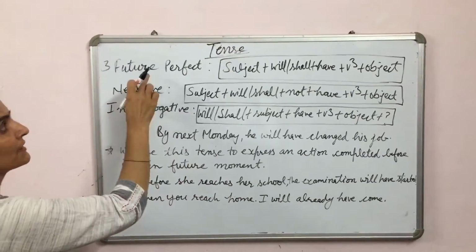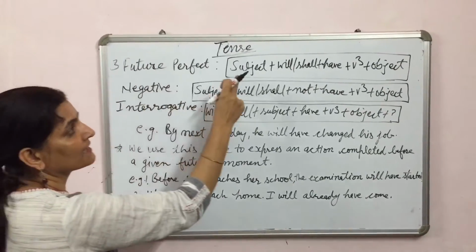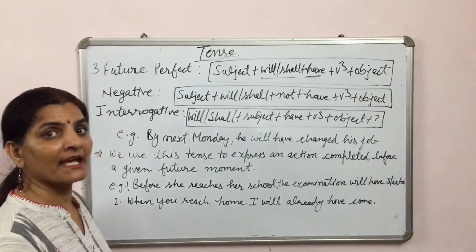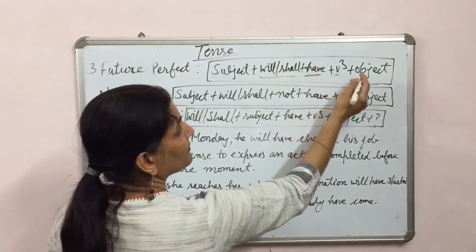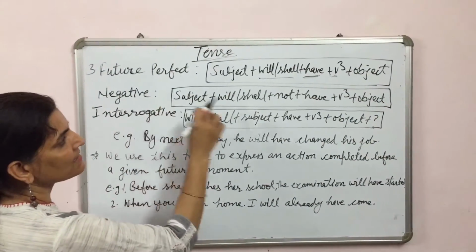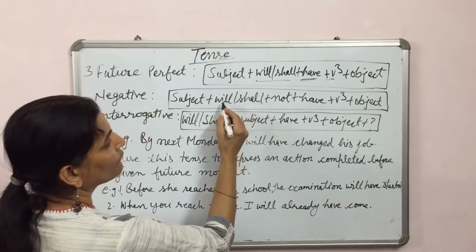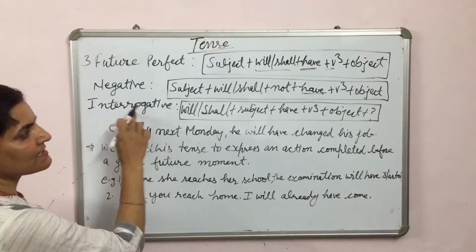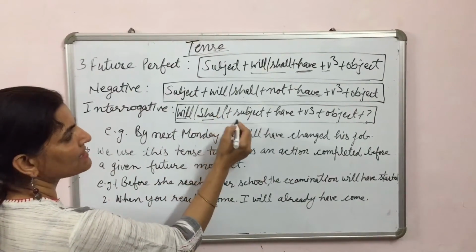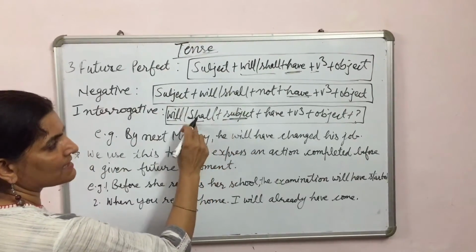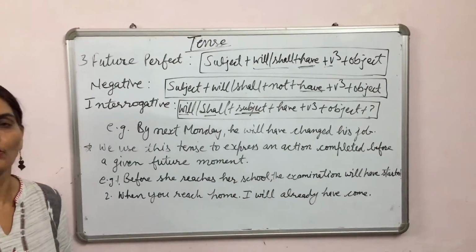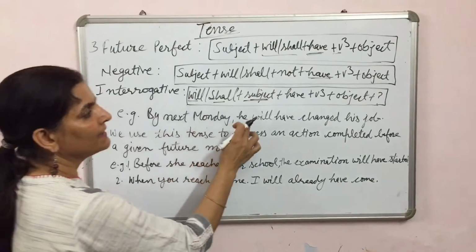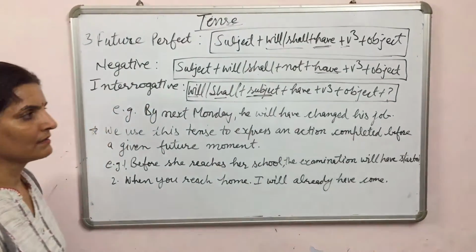The third part of future tense is future perfect tense. The structure for this tense is subject plus will, shall plus have plus V3 plus object. In a negative sentence, not will come between will or shall and have. In interrogative sentences, will or shall according to person comes before the subject, and then have plus V3 and object, and put a question mark at the end. Example: by next Monday he will have changed his job.